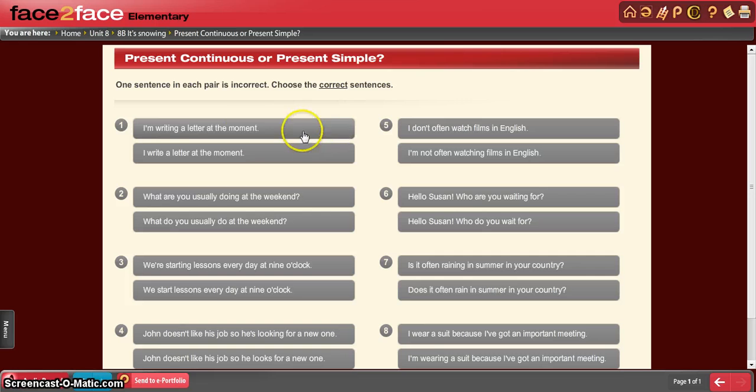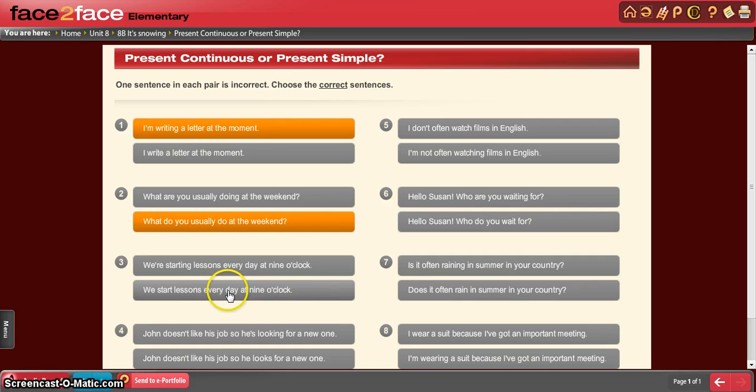It says at the moment, it's present continuous. What are you usually doing at the weekend? And what do you usually do at the weekend? The expression is using usually, so that's a routine or habit. That would be present simple. We're starting lessons every day at 9 o'clock, or we start lessons every day at 9 o'clock. Either way, it's every day.